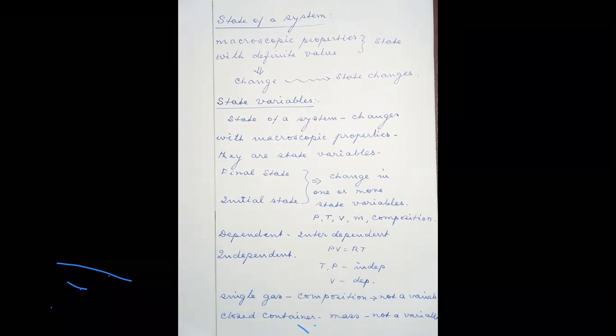So the state of a system is defined by the values of the macroscopic properties. There are a number of macroscopic properties. You may maintain all the macroscopic properties constant, and one of them may be changed. But even then, it is considered in thermodynamics that the state of the system has completely changed.